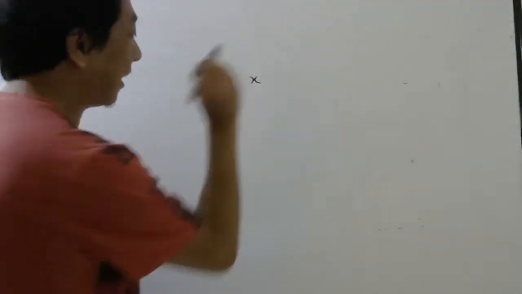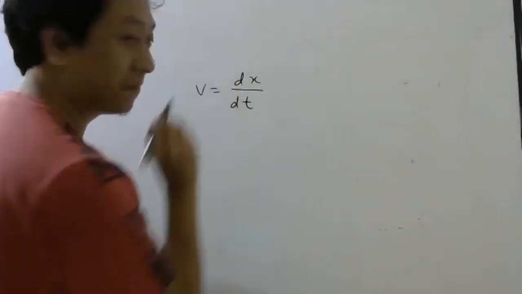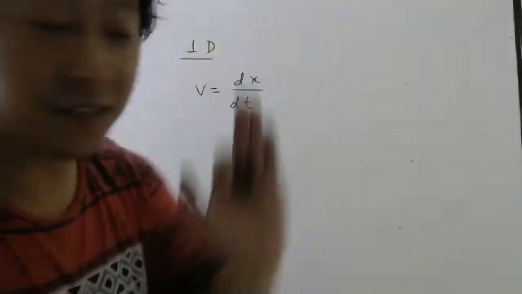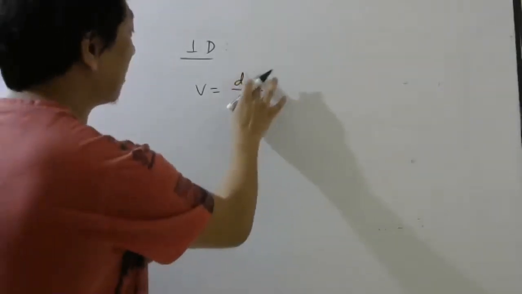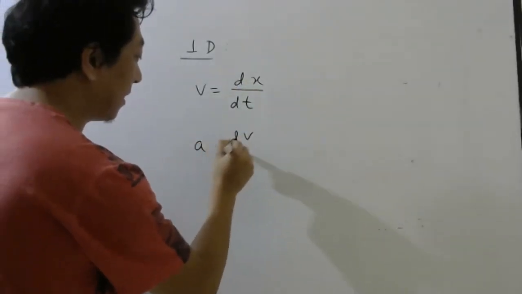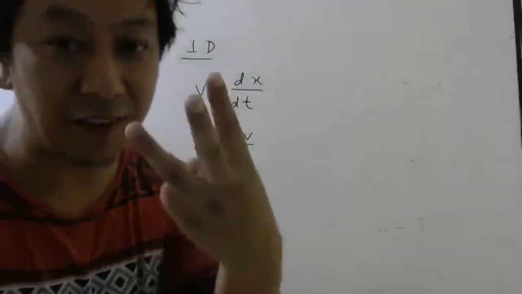So basically students, nothing has changed. Whatever we did in one dimension, that only we are doing, but 2 times we are doing. So, a little bit more time it will take. That's it. For example, look here. In one dimension, only x was changing. Remember or not? So velocity, how did we find? dx by dt in one dimension, if it is moving along x-axis. If it is moving along y-axis, I will write y here. But usually we take it is moving along x-axis. So in one dimension, we find velocity directly like this. And acceleration, dv by dt. And then later, if acceleration is constant, then we have derived those 3 equations.